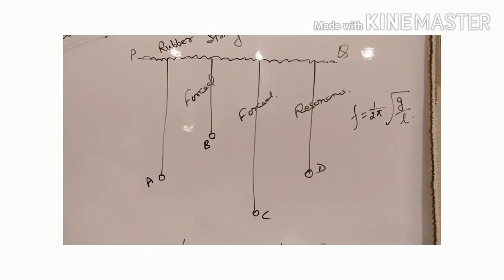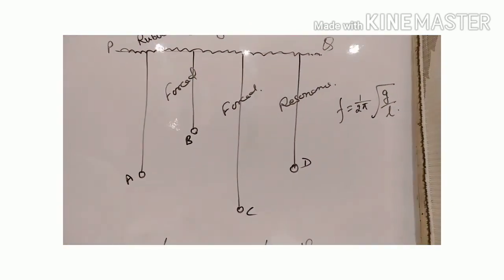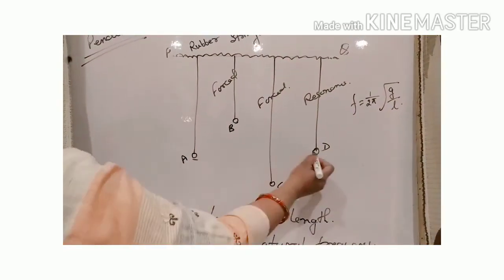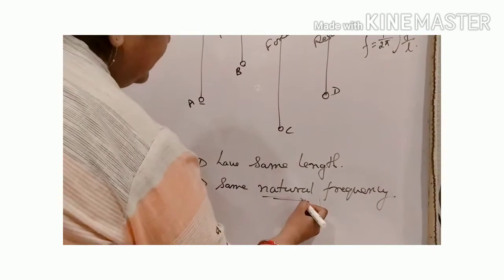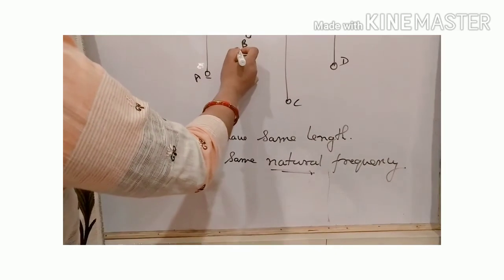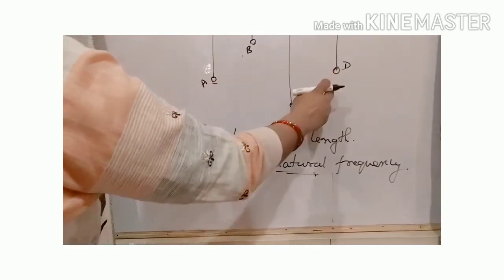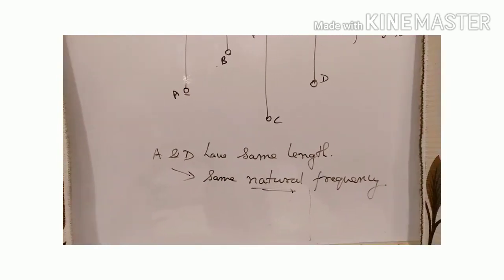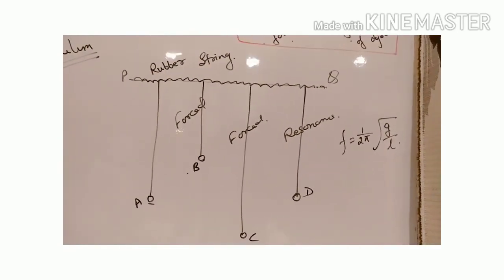As we know, the frequency depends on 1 by 2π times the square root of g by L. So 2π is constant, and g is constant for all four pendulums. There is variation only in the length, and A and D have the same length. That means A and D have the same natural frequency. So B will vibrate with forced vibration, C also has forced vibration, but D, because A and D have the same length, will give us resonance. D will vibrate with a larger amplitude and create a loud sound.